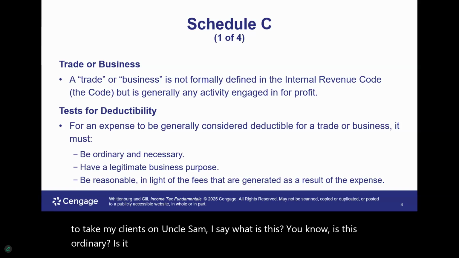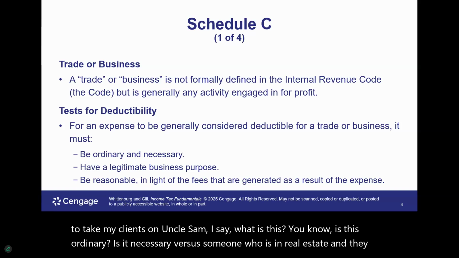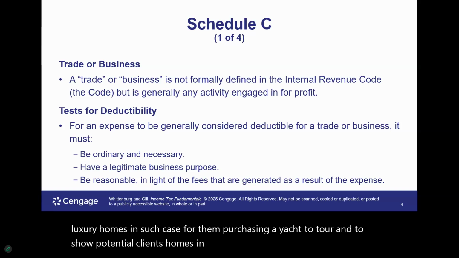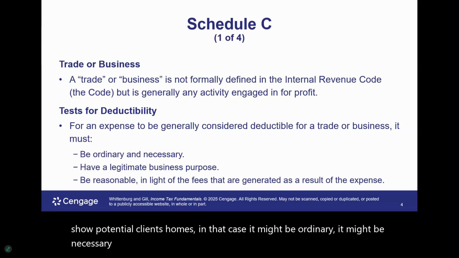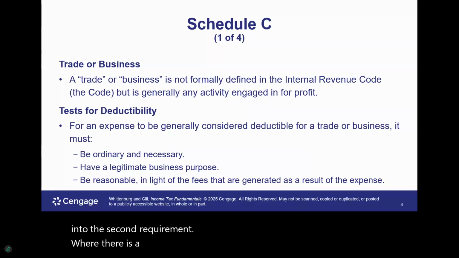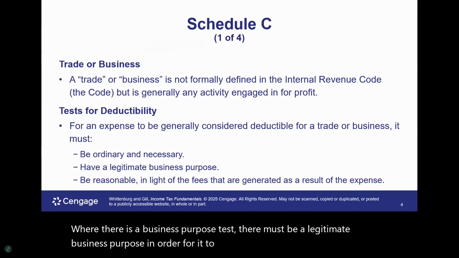Versus someone who is in real estate and they sell luxury homes. In such case, for them purchasing a yacht to tour and to show potential clients homes, it might be ordinary. It might be necessary in that case. So as you see, it can obviously change. And this ties into the second requirement, where there's a business purpose test. There must be a legitimate business purpose in order for it to be considered deductible.